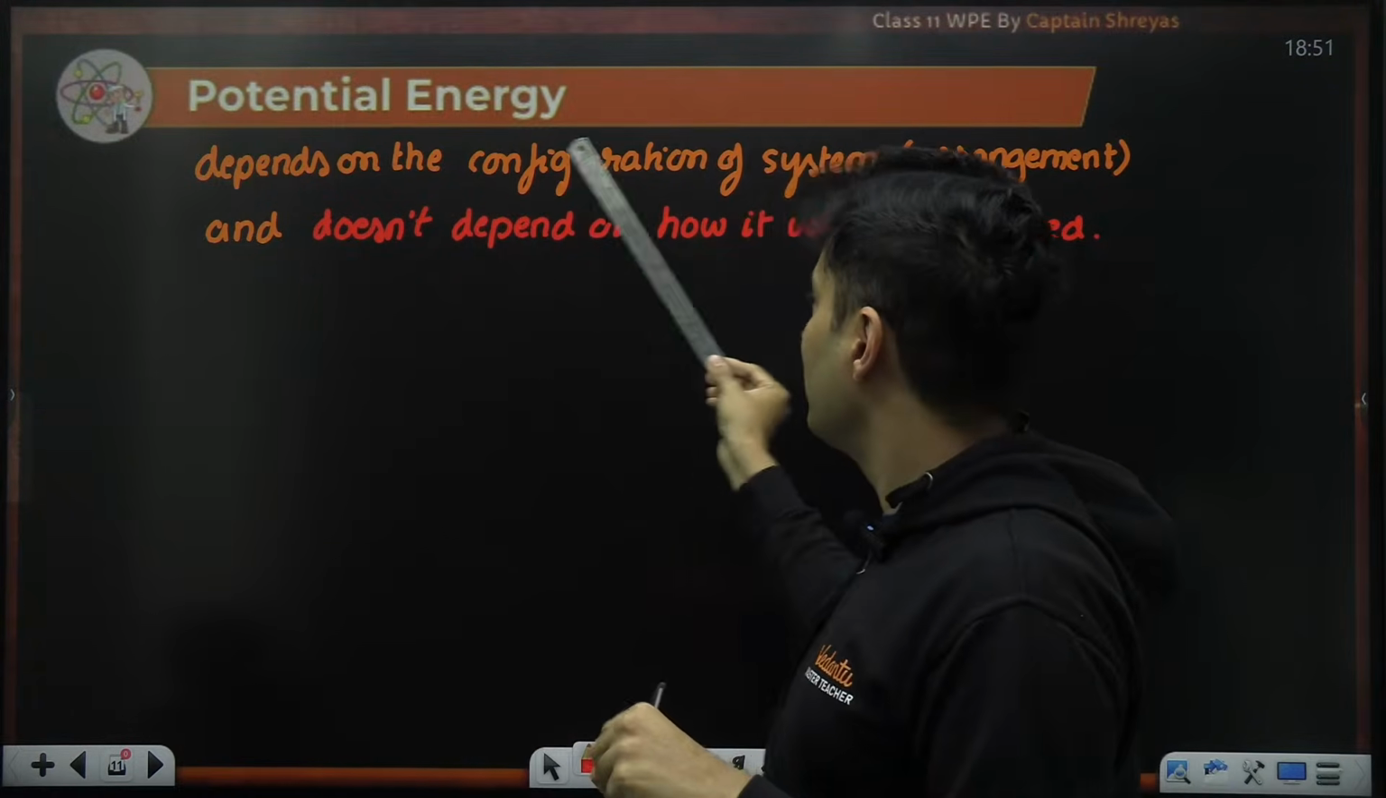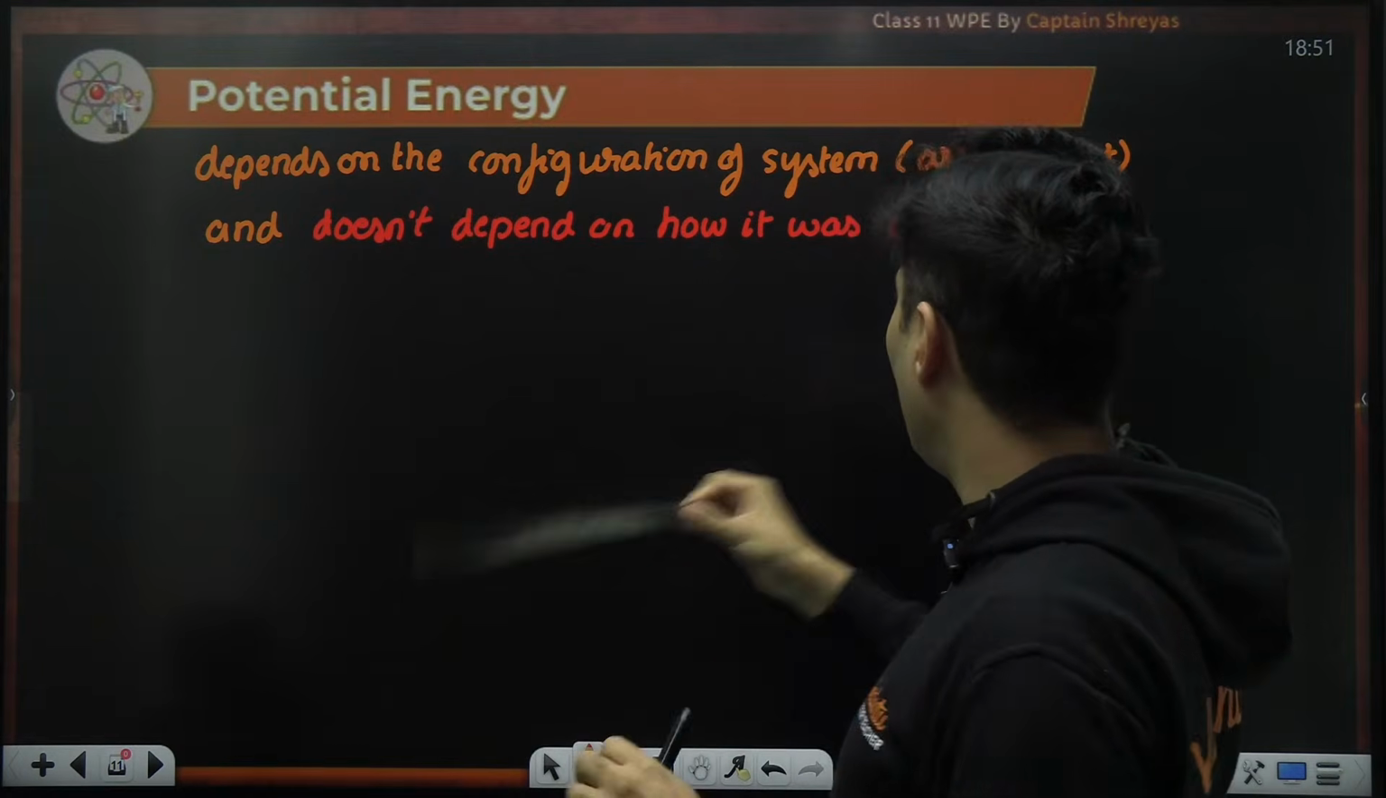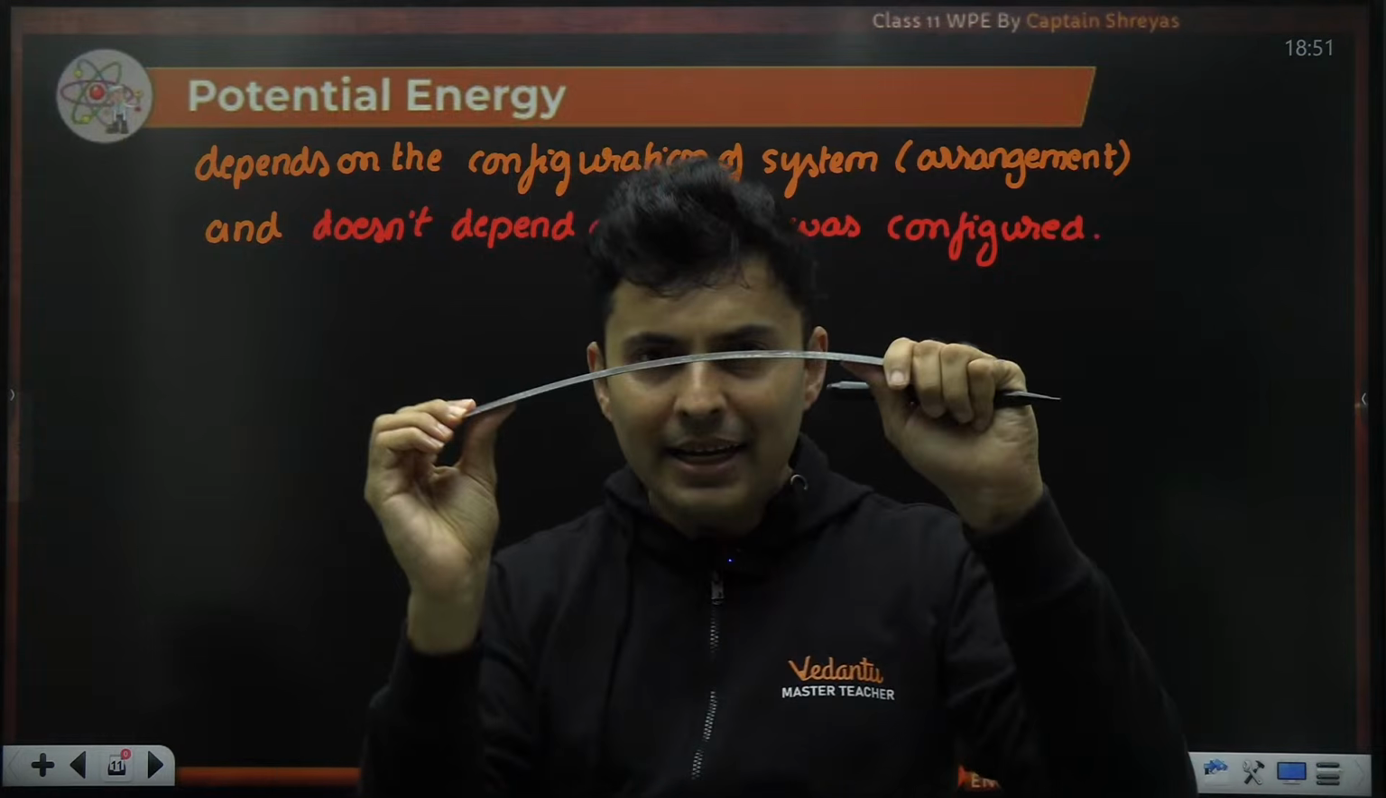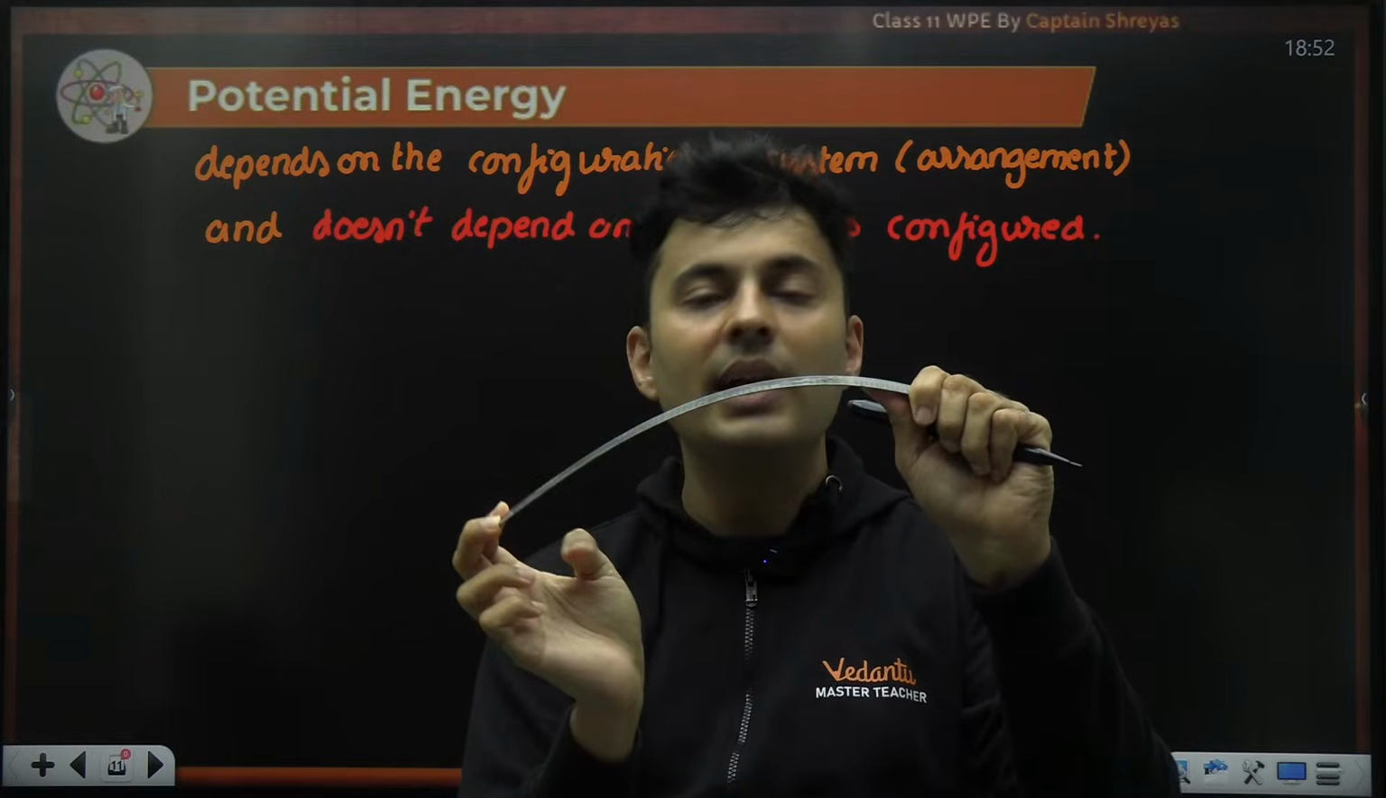Now, what does this mean? Depends on the configuration and does not depend on how it was configured. Meaning, right now it is configured like this. It has been bent into an arc.